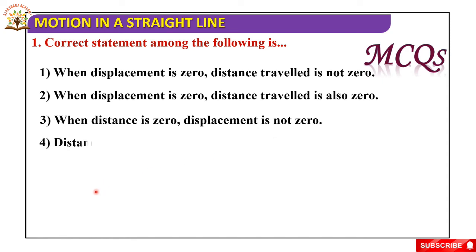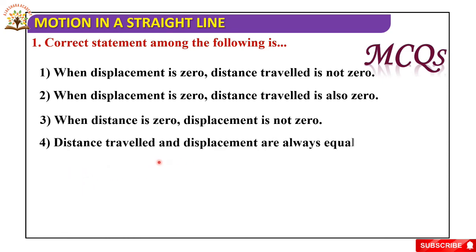Fourth, distance travelled and displacement are always equal. Which is the correct statement? When the displacement is 0, distance travelled is not 0. This is the correct one.